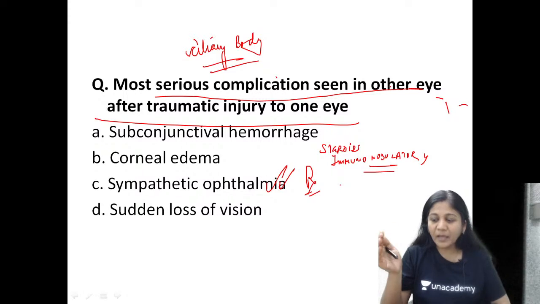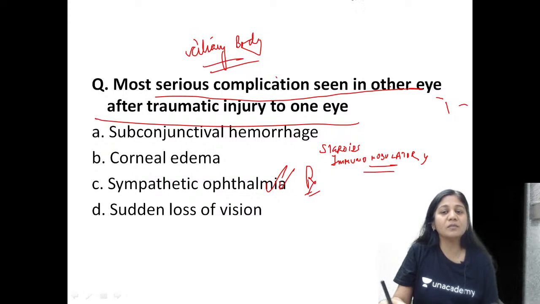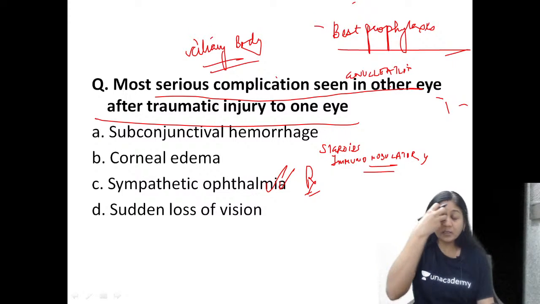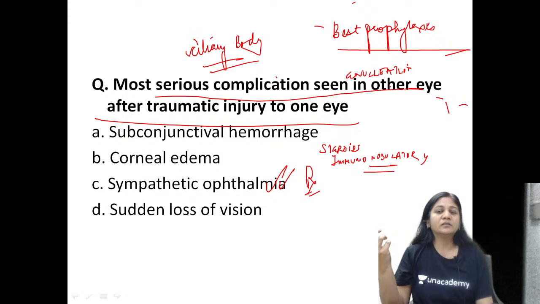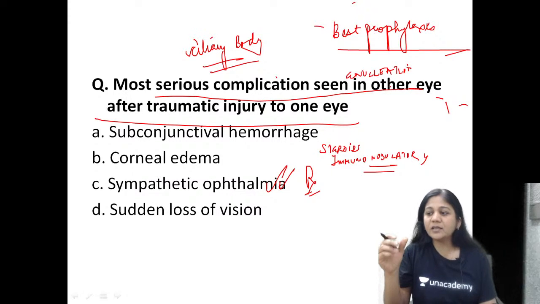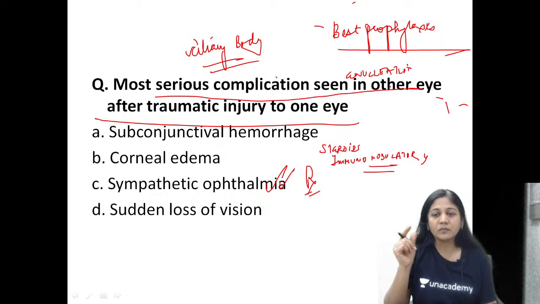But for prophylaxis, the best is to take the injured eye out. When I ask you the best prophylaxis, it is enucleation of the traumatic eye. It is better to take out that traumatic eye. You can give prophylactic steroids also, but when I ask you the best prophylaxis, it is to take out the damaged eye.